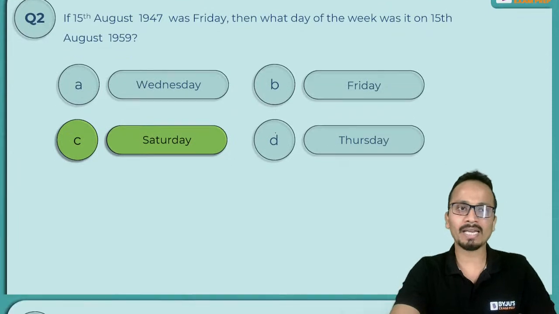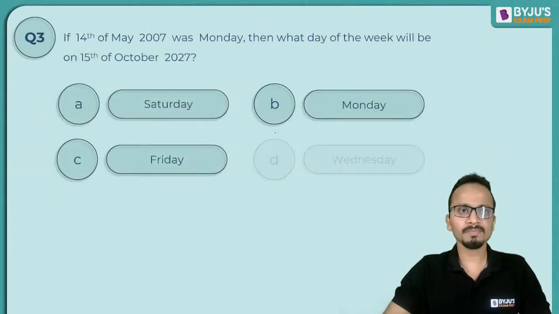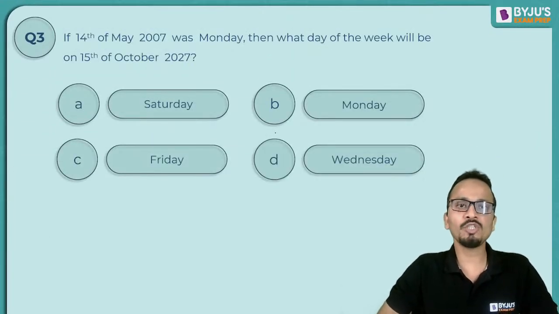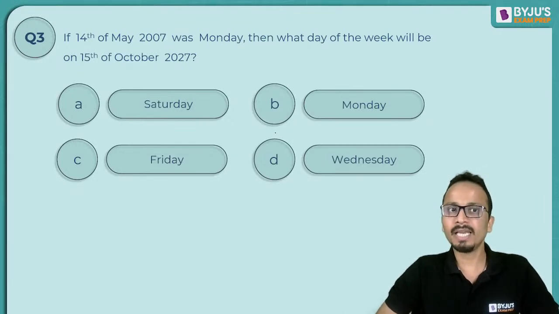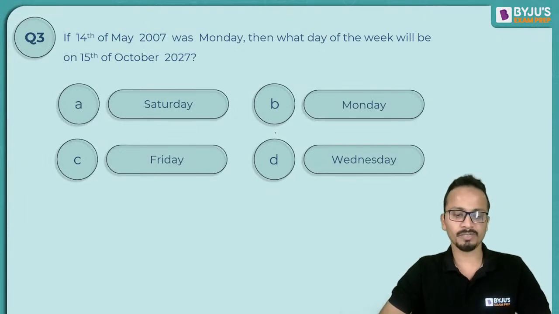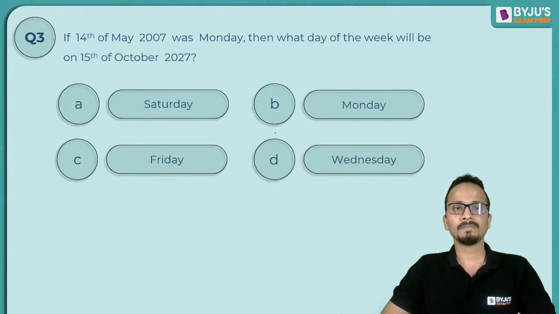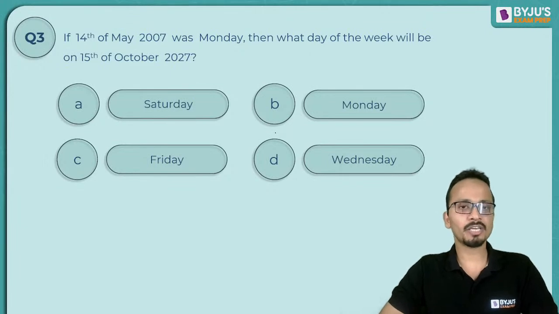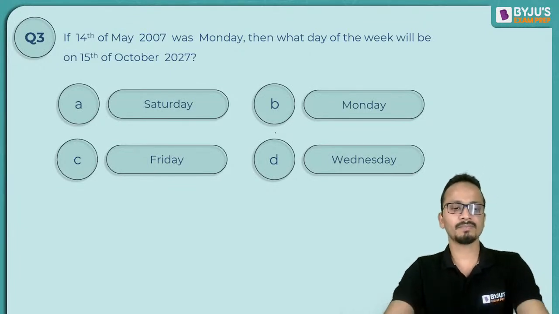Let's move on to our next question. Question number 3. If 14th of May 2007 is a Monday, then what day of the week will be 15th of October 2027? Now, in this case, the day as well as the year, the date as well as the year, are changing. Be a little extra careful for this one.